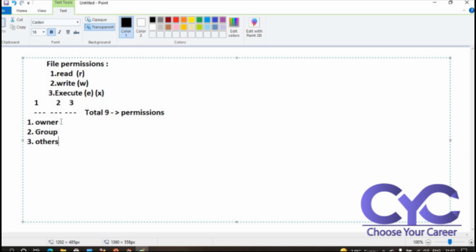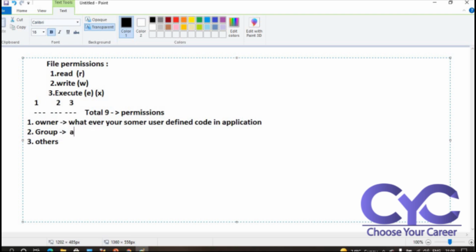Whatever you are writing, some user defined code in the application, that is called owner. Next one is group. Group is nothing but you have already written that particular code in the application, right?